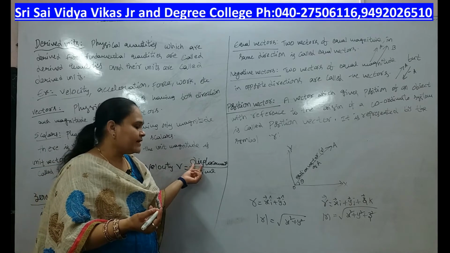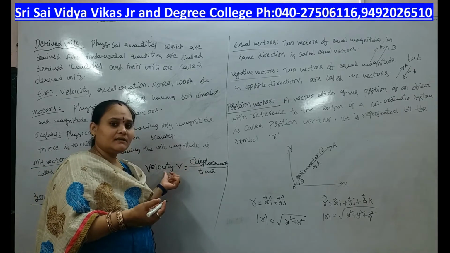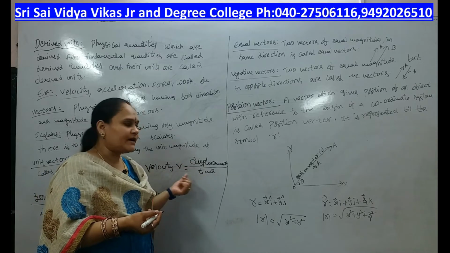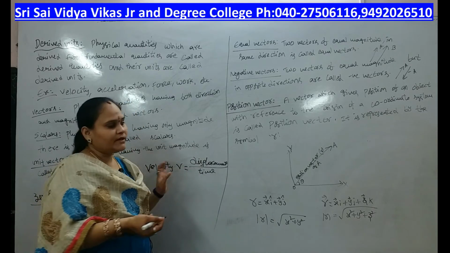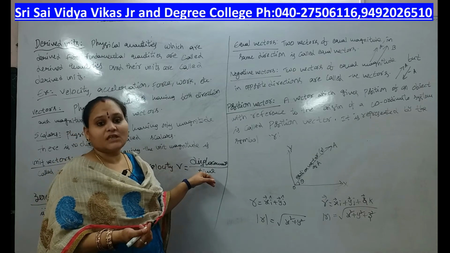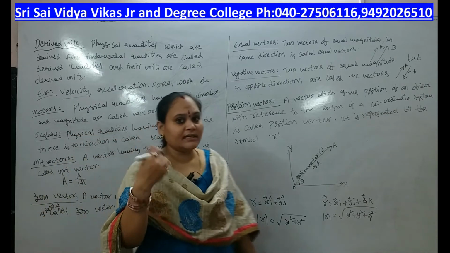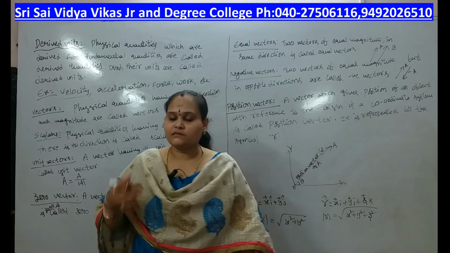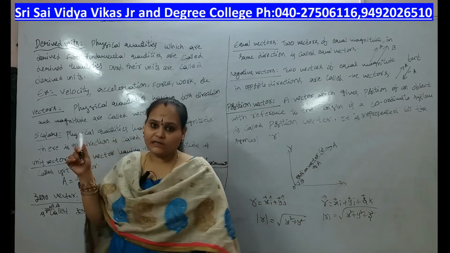So we are deriving velocity, and velocity is a derived quantity. Why? Because we are using fundamental quantities to find the velocity term. So velocity is the rate of change of displacement, derived by using fundamental quantities. That's why these are derived quantities.